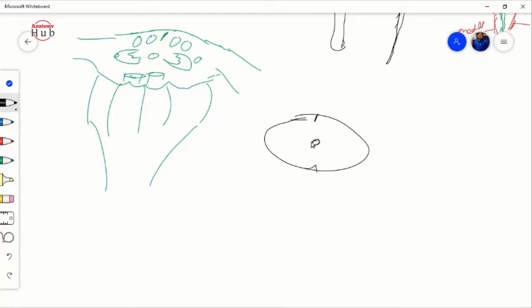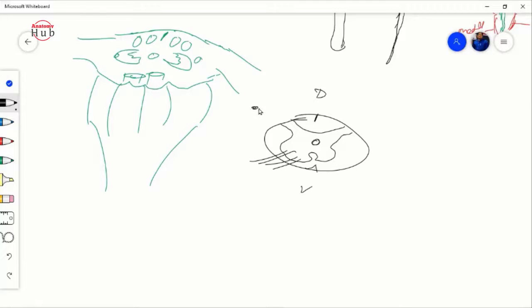From here we have developed the alar plate. Alar plate will become your dorsal horn, and the basal plate will form your ventral horn. And at this level, the nerves which are coming are the motor nerves.